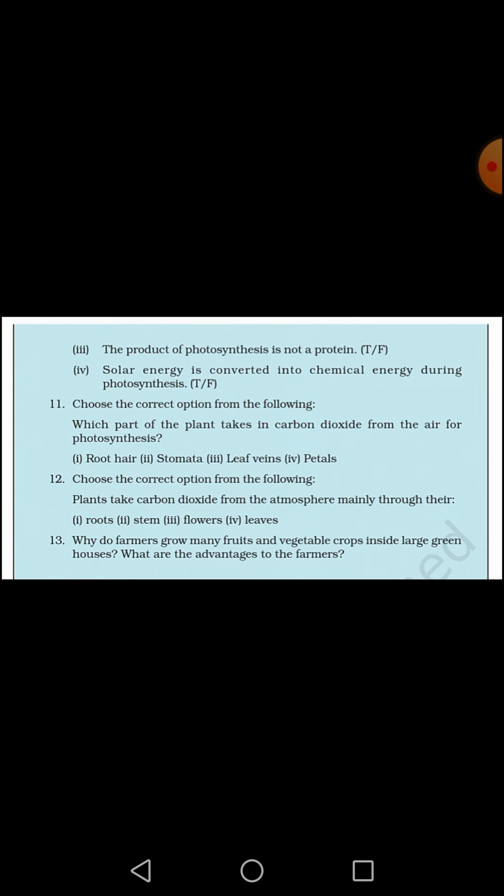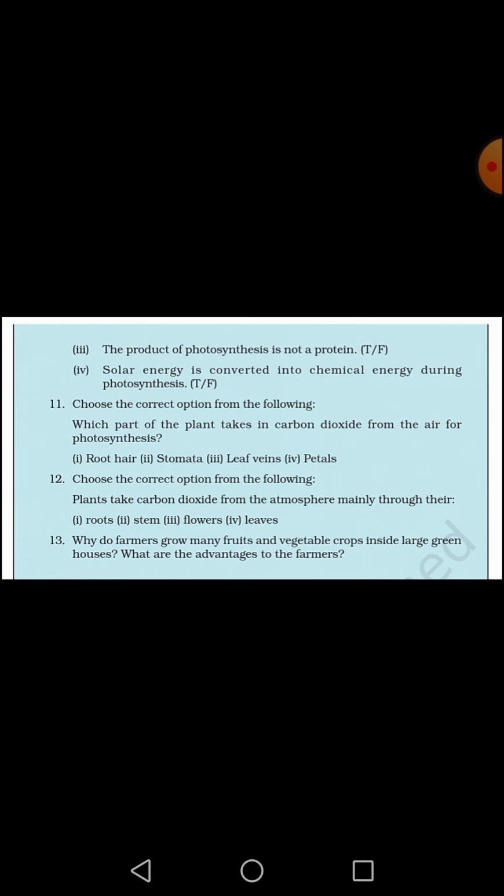In 11 and 12, you have to choose the right option. Which part of the plant takes in carbon dioxide from the air for photosynthesis? As we know, stomata take the carbon dioxide and through them, oxygen is released outside. So you will write this stomata. Now see next, choose the correct option from the following. Plants take carbon dioxide from the atmosphere mainly through their, here you will mark leaves, because stomata are present in the leaves.